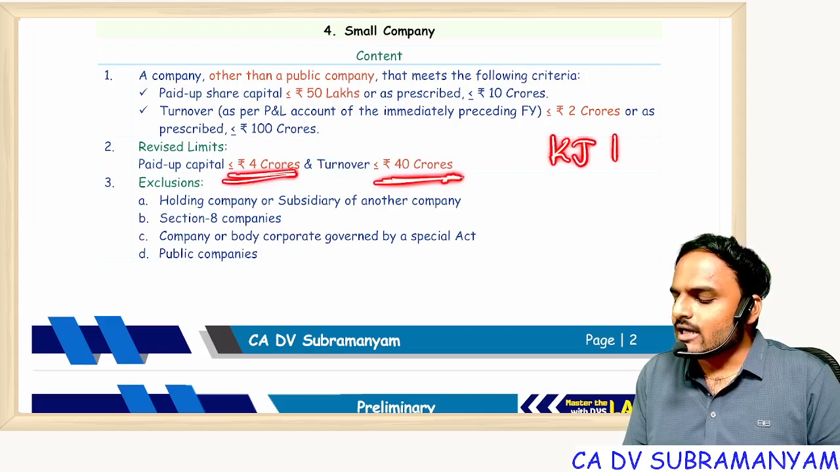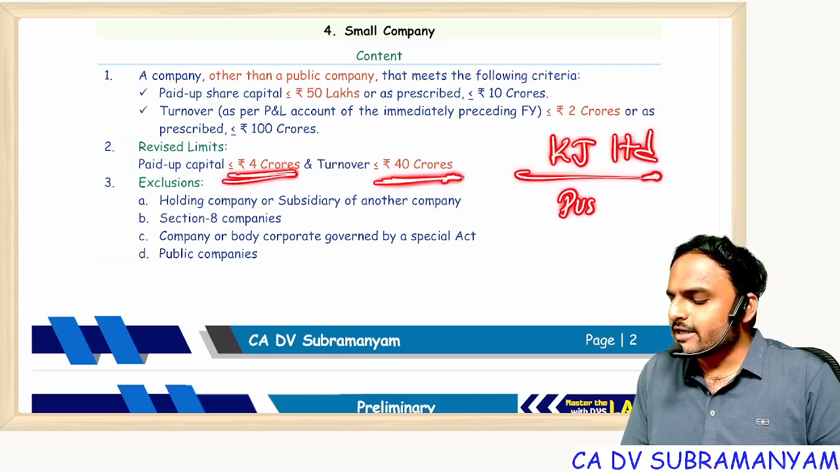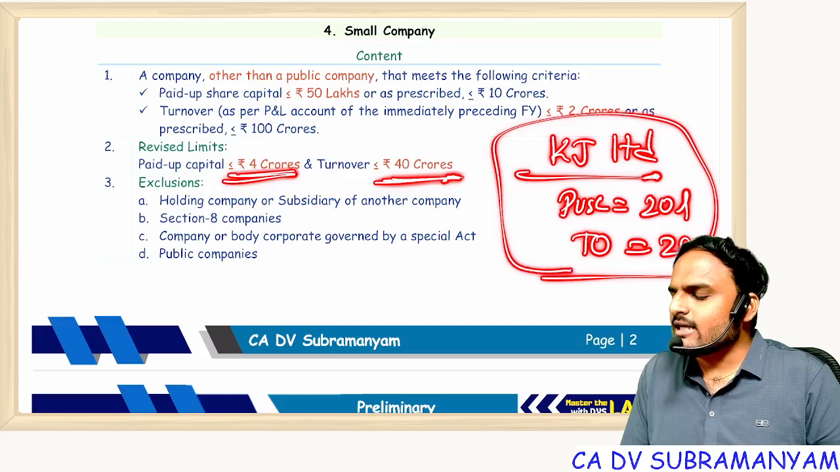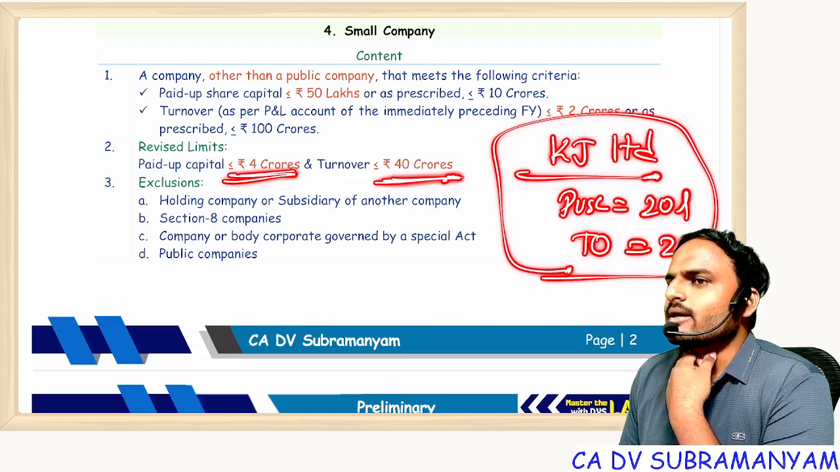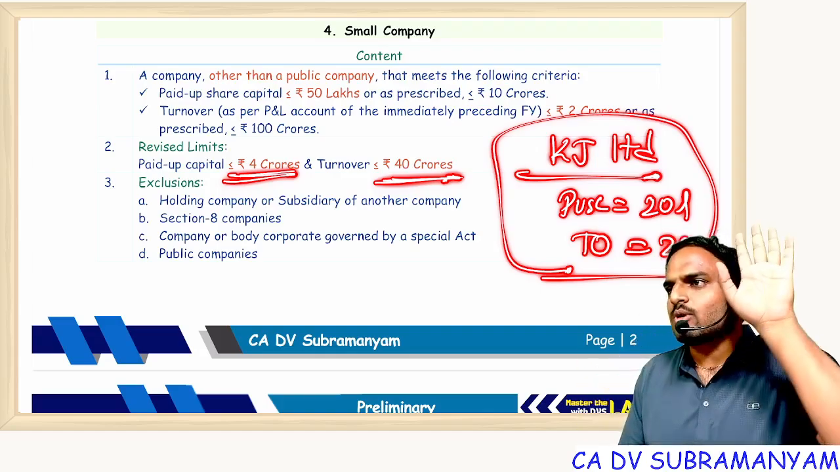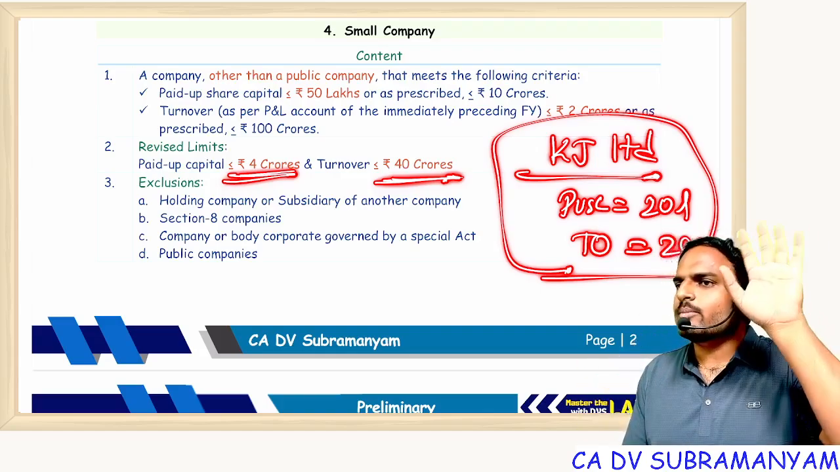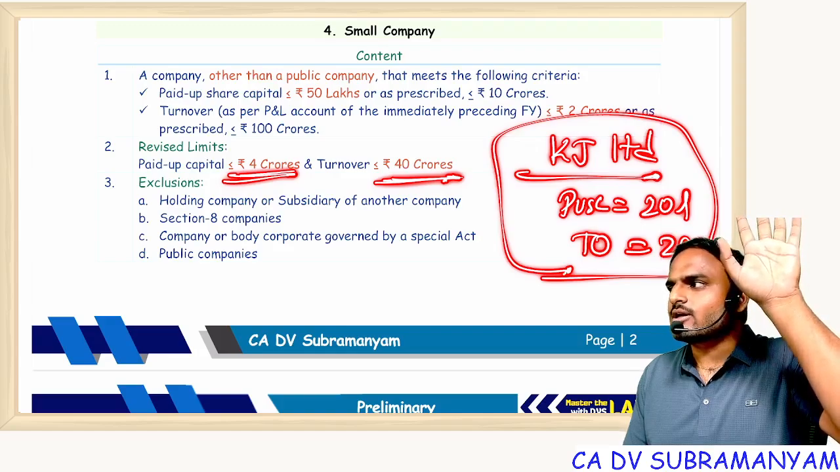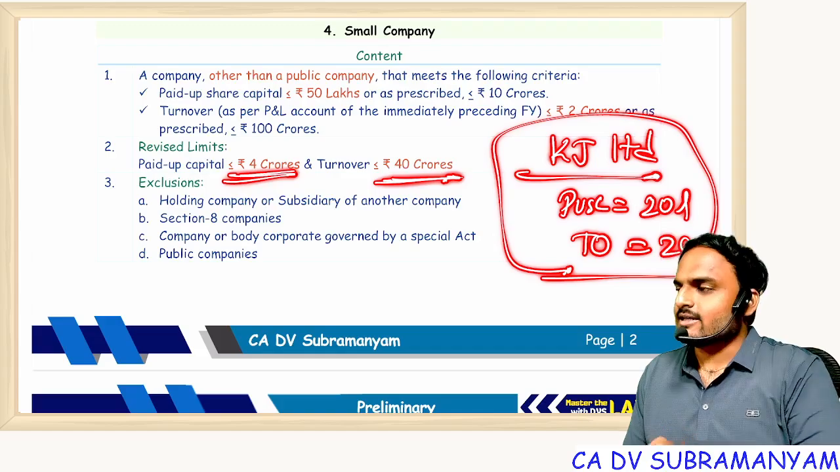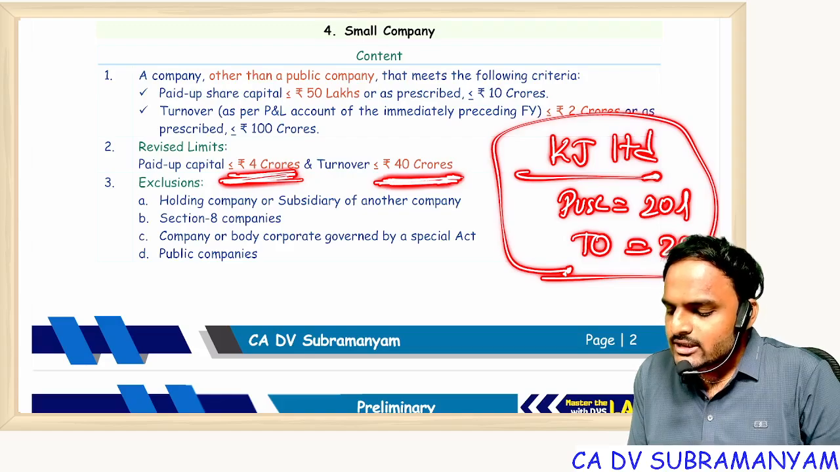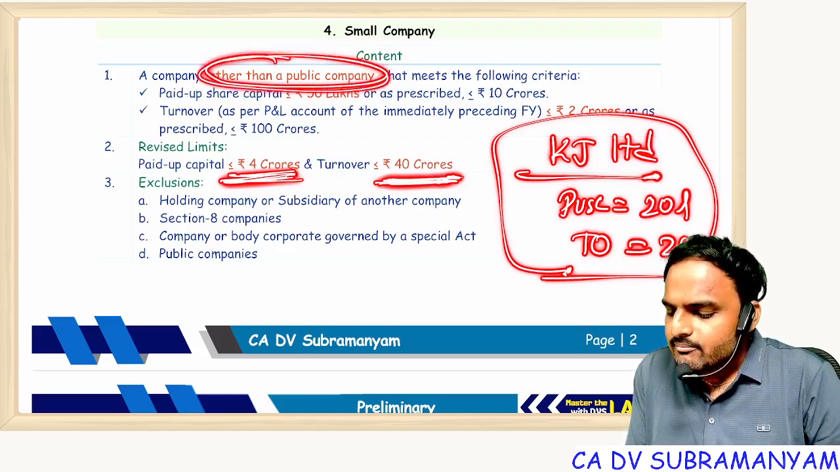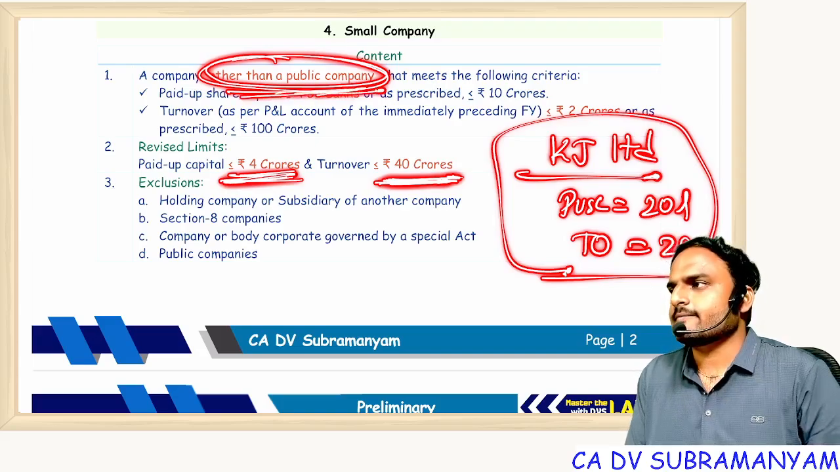There is a company called Jan'26 Limited. Their paid up share capital is 20 lakhs and their turnover is 2 crores. Now, is Jan'26 Limited a small company or not a small company? How many of you say small company? Or at least tell me how many of you say not a small company? Why not a small company? Exactly. Everyone focused on the numbers. But in addition to these two conditions, there is one more condition: any company other than a public company.